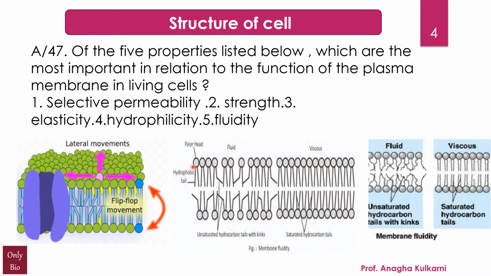अब ये tail जो है ये normally ऐसा होता है, but sometimes its structure is slightly changed. It gets a bend and this is called a kink. So these are unsaturated hydrocarbon tails with kinks.